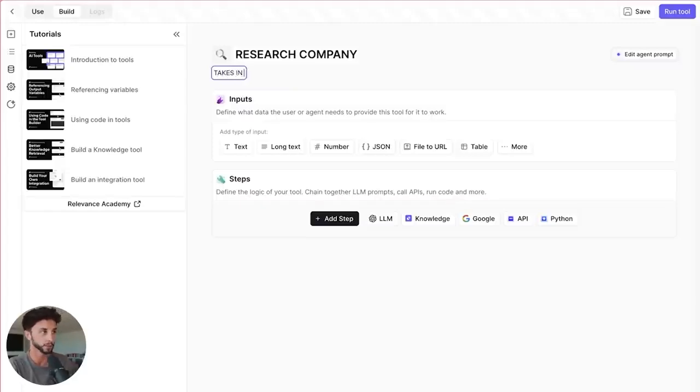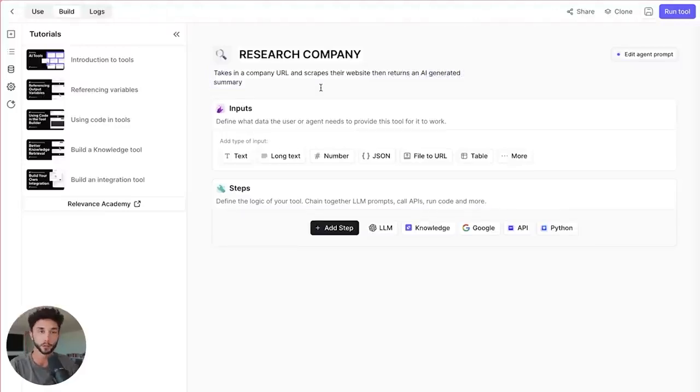Relevance has some great documentation as well if you want to go deeper, but it takes in a company URL and scrapes their website, then returns an AI generated summary.